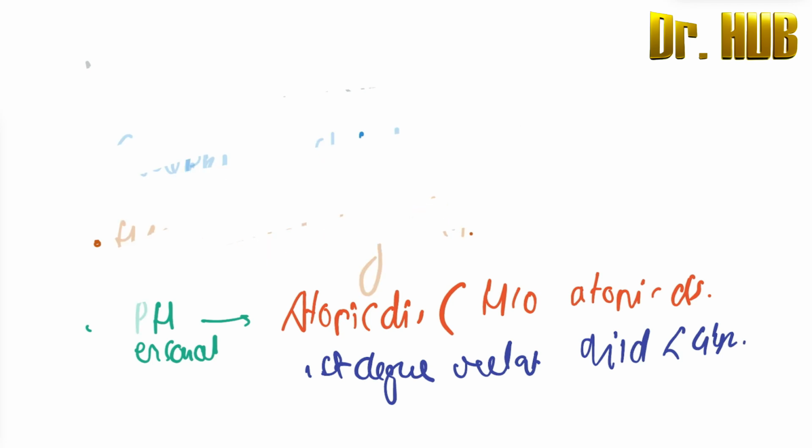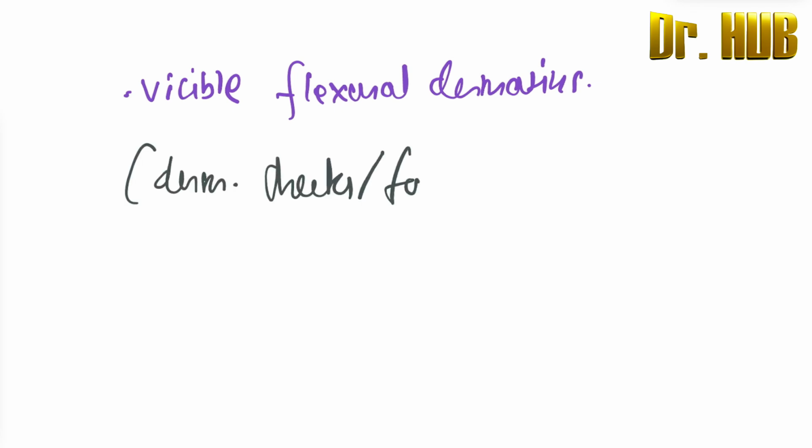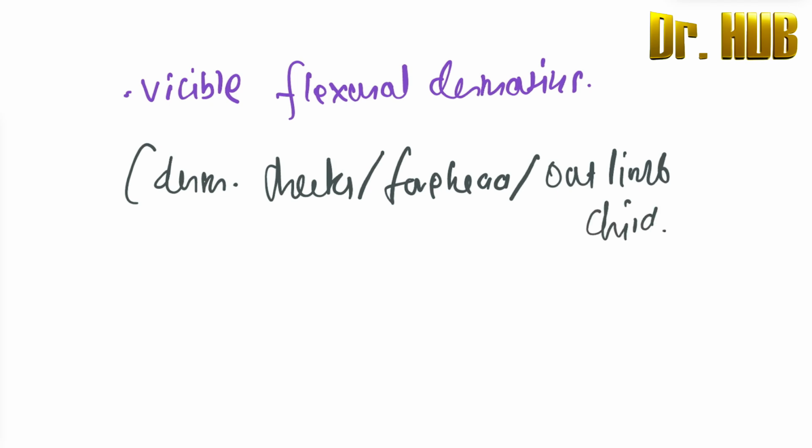Next will be the visible flexural dermatitis, or dermatitis of the cheeks, or of the forehead, or of the outer limbs in children. And this is going to be under 4 years.